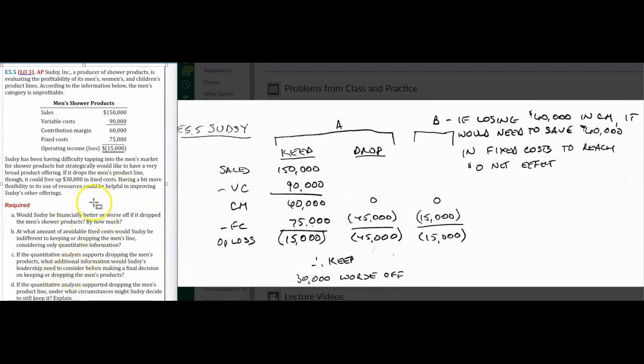And the big hang up with this is strategically it wants a broad product offering, so that would include men, women, and children. Okay, and if the quantitative analysis supported dropping the men's product line, then under what circumstances might Sudsy decide to still keep it? They might still keep it because of this broad product offering thing, which would make sense. That's not a bad reason. All right, but what you want to focus on with this problem is right here, A and B. All right, and this is going to take a little bit of thought.